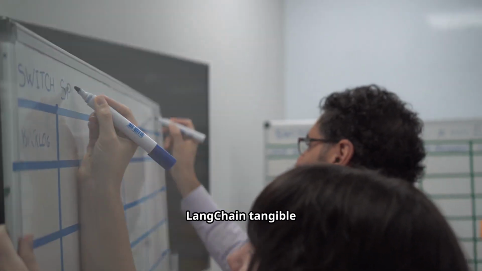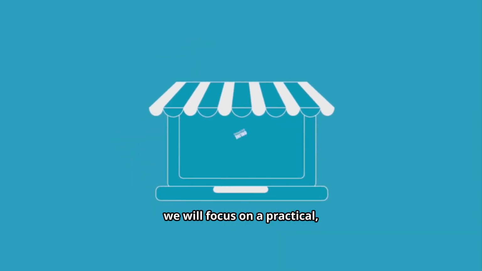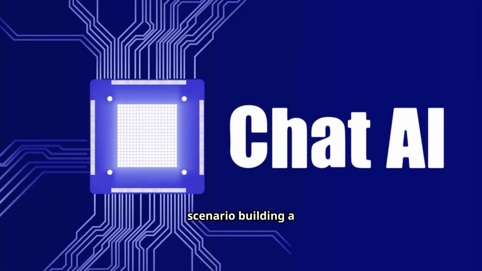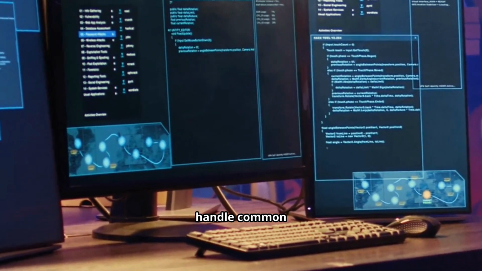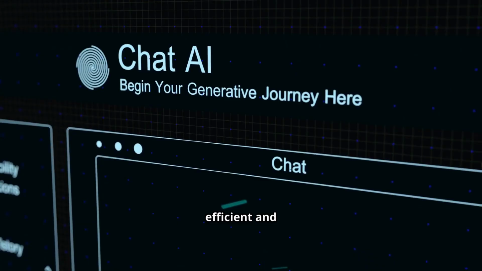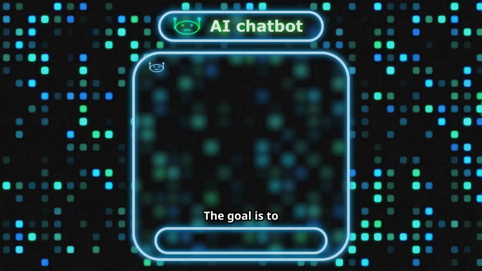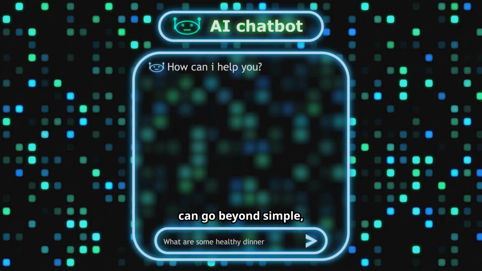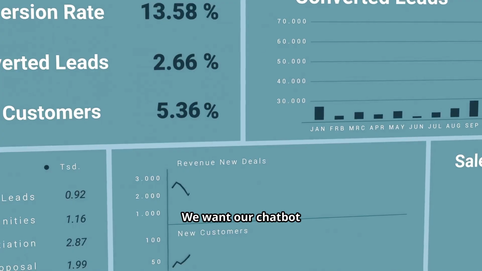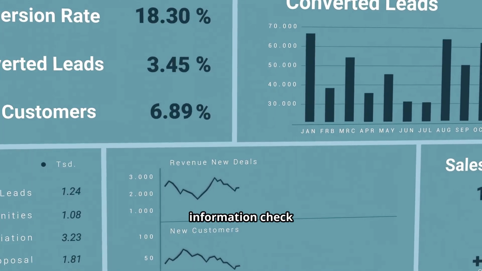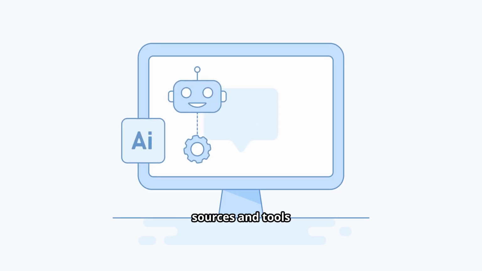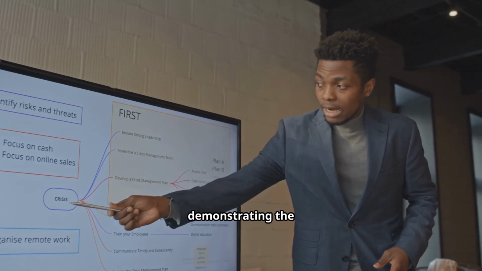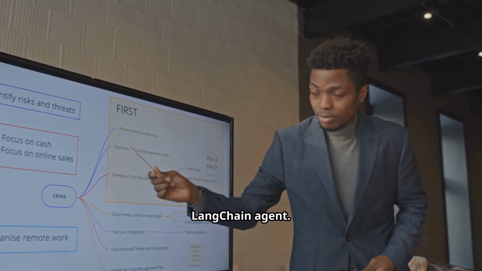To make the concepts of LangChain tangible, we will focus on a practical, widely applicable scenario, building a customer support chatbot for an e-commerce company. This chatbot will be designed to handle common customer inquiries, providing a more efficient and responsive support experience. The goal is to create an agent that can go beyond simple, pre-scripted answers. We want our chatbot to be able to access specific order information, check the status of a shipment, understand the company's return policy. This requires the agent to interact with different data sources and tools, making it a perfect use case for demonstrating the power and flexibility of a LangChain agent.